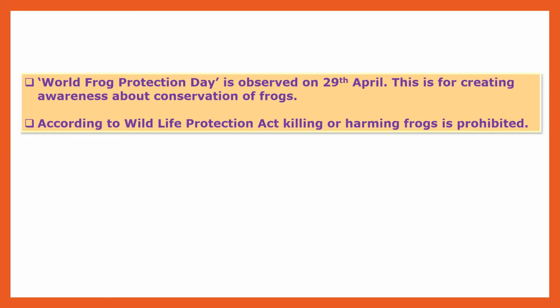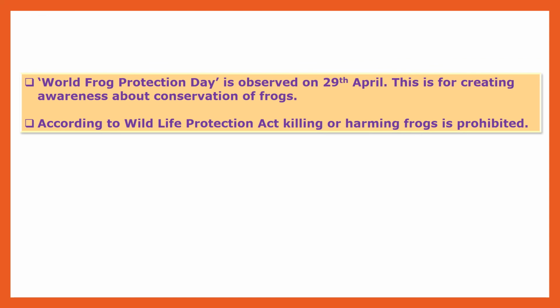Now, some important points to remember, children. World Frog Protection Day is observed on 29th April. This is for creating awareness about the conservation of frogs. To conserve frogs, it is very important to protect them. According to the Wildlife Protection Act, killing or harming frogs is prohibited.